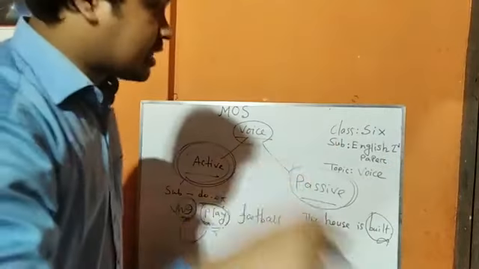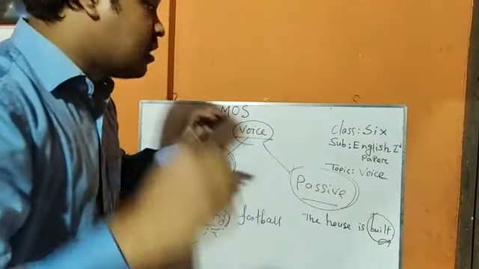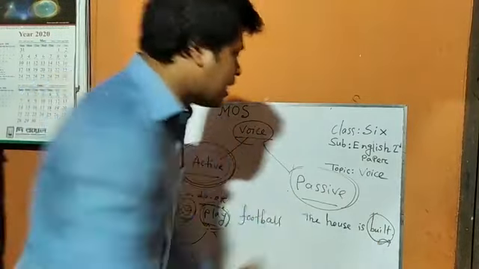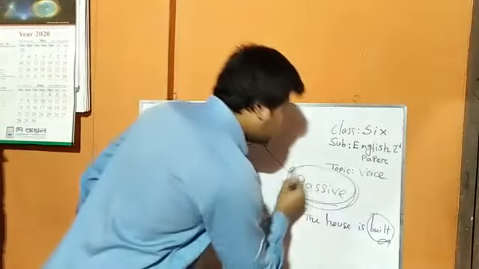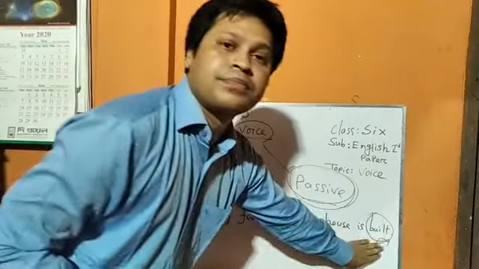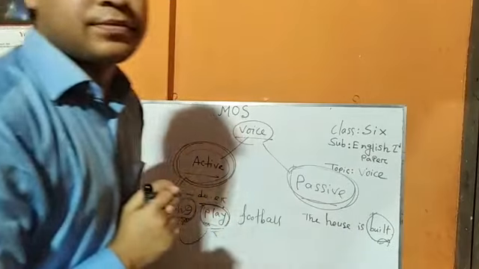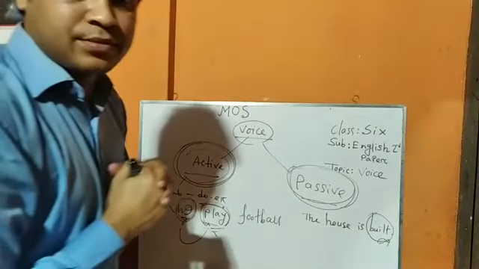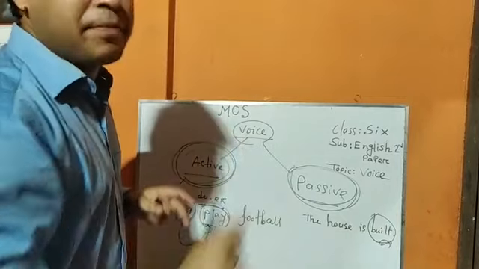The house is built, as someone has performed this action. In passive voice you just focus on the verb, not subject. In passive voice, subject is not the matter. Just action is the matter.